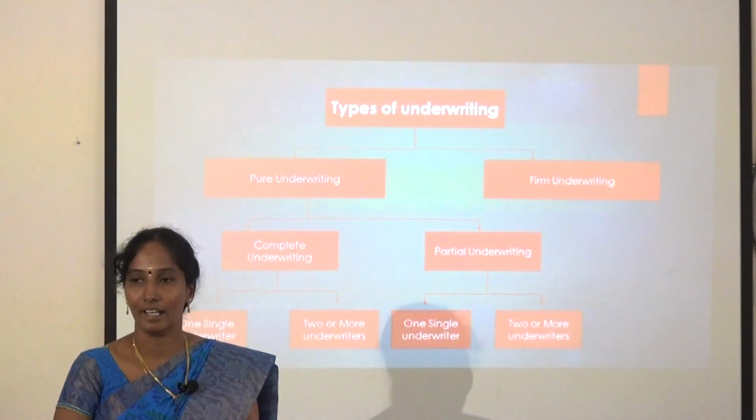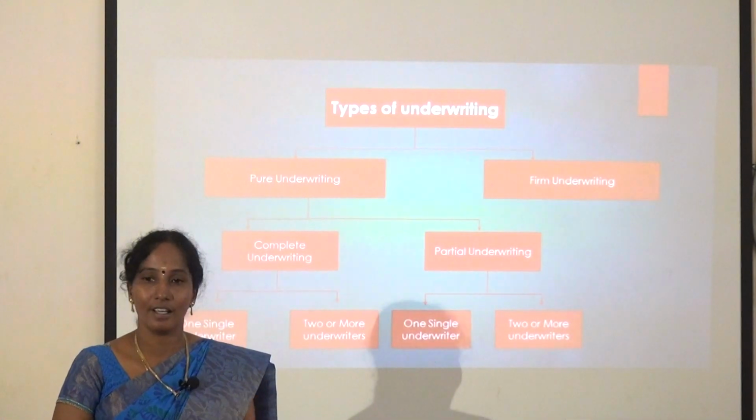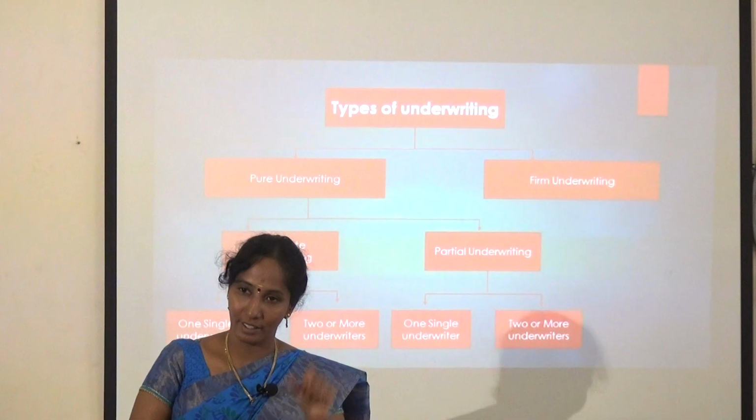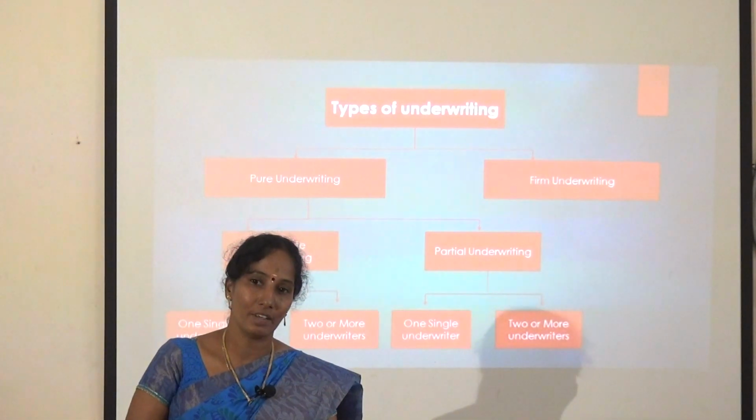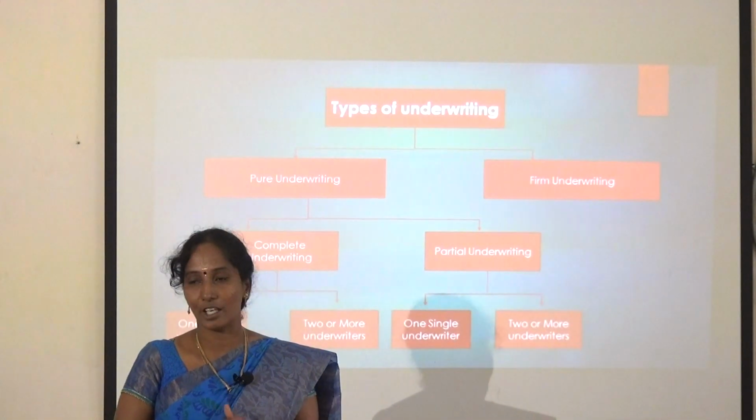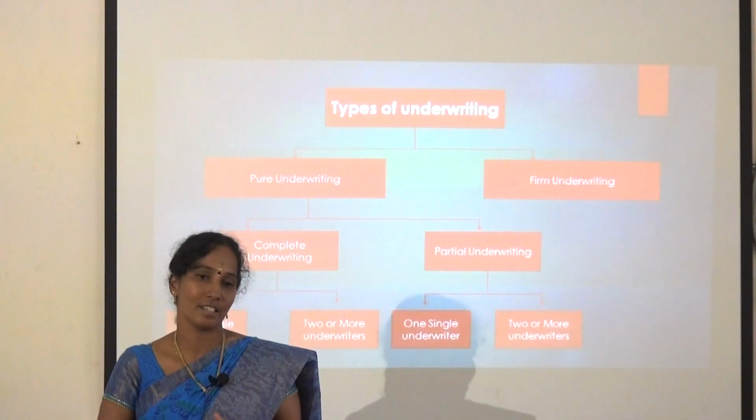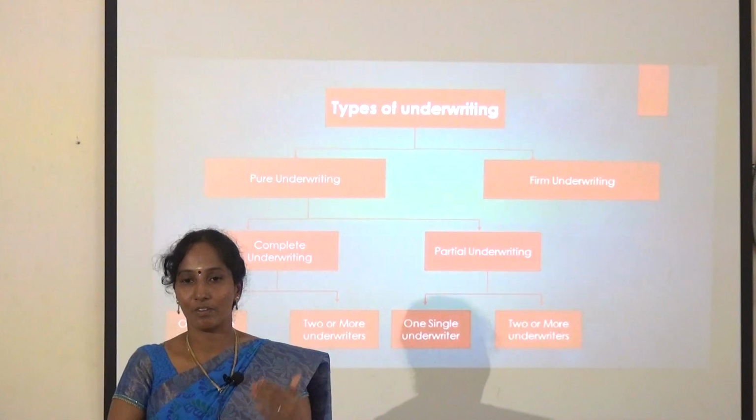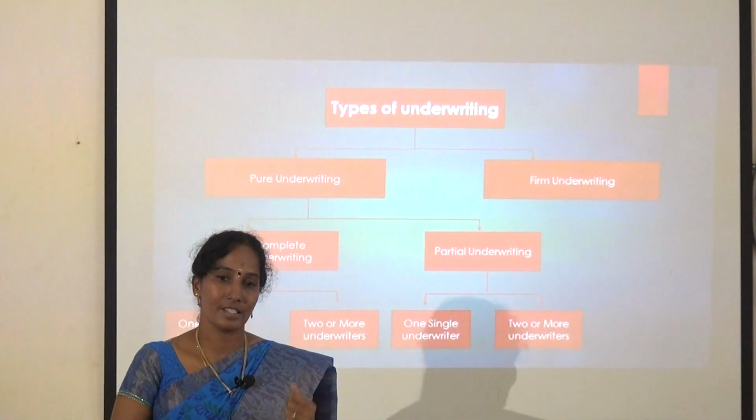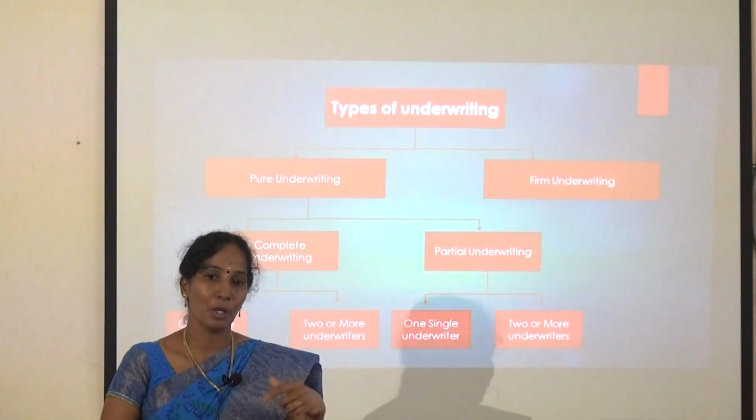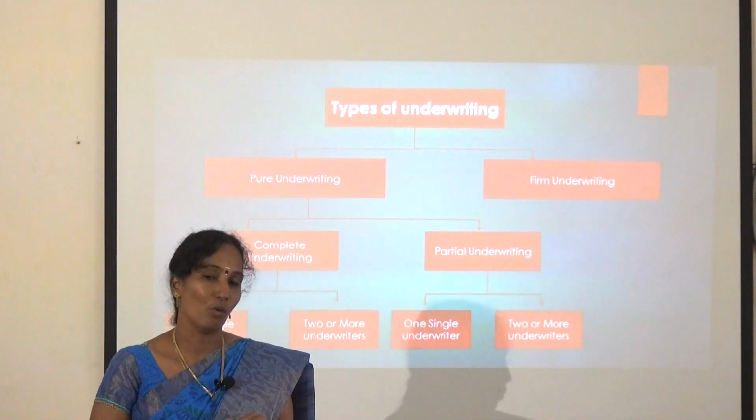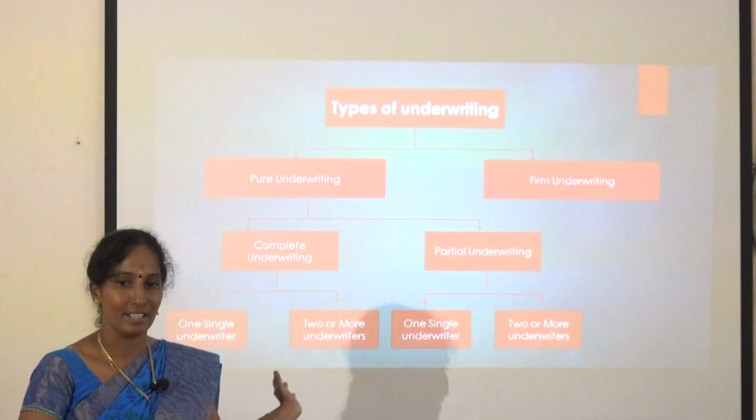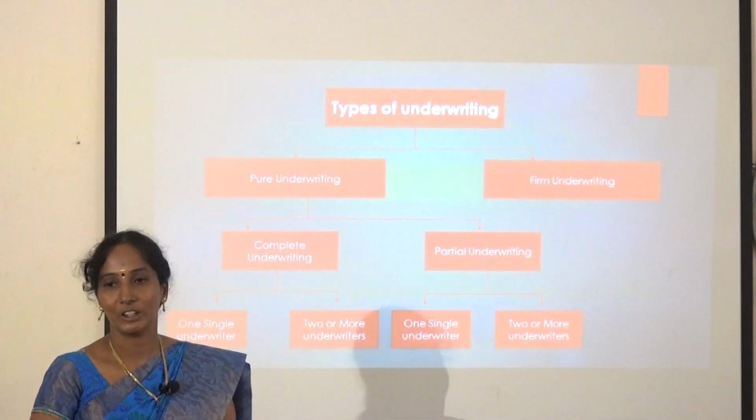More than one underwriter means the company issued 10,000 shares, A takes over 40%, B takes over 40%, and C takes over the remaining 20% of the shares. So 40 plus 40 plus 20, 100% of the shares are taken over by more than one underwriter. That is called more than one underwriter in complete underwriting. In the same way, we go to partial underwriting.